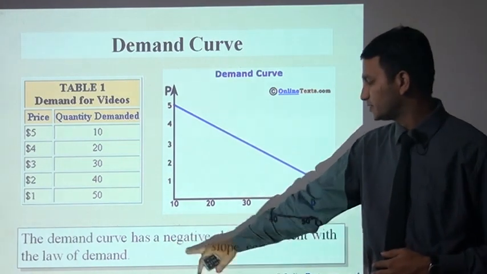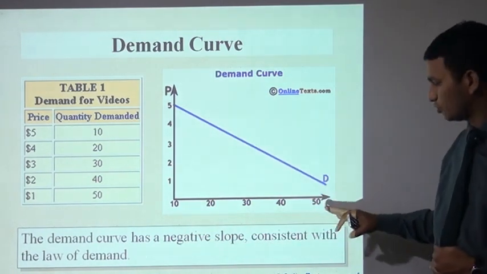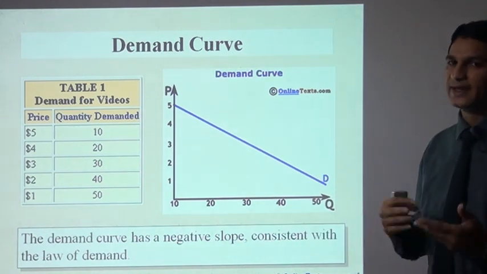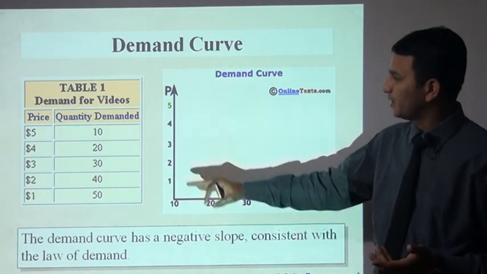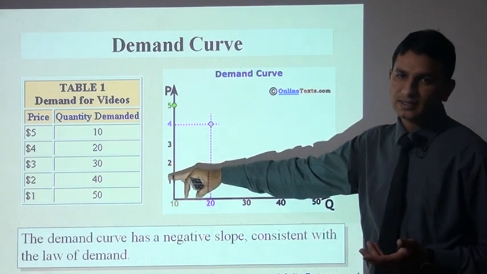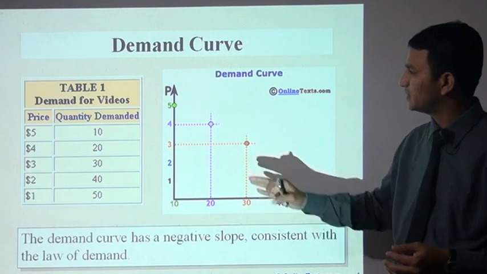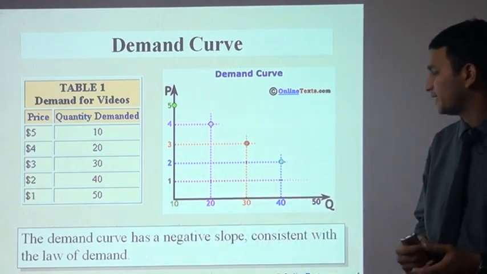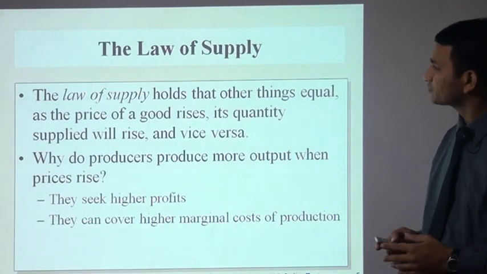The demand curve has a negative slope, consistent with the law of demand, meaning it shows a reverse position. If demand increases, supply decreases. If demand decreases, supply increases. That's why the slope is negative. See, the demand curve has a negative slope consistent with the law of demand.